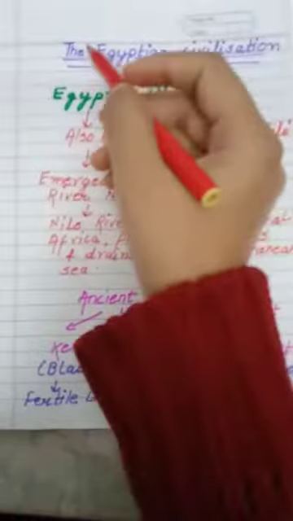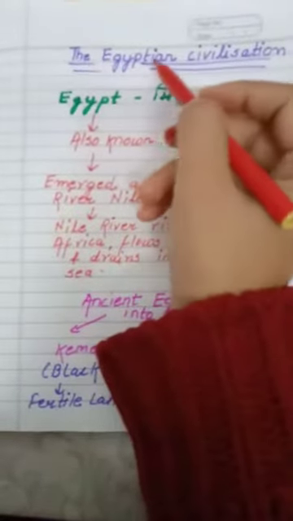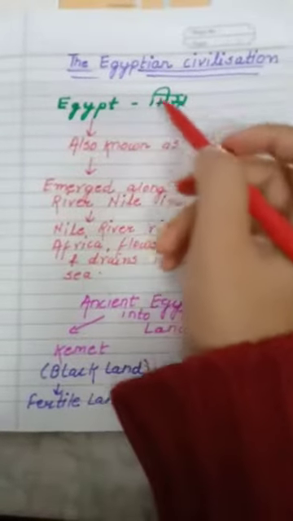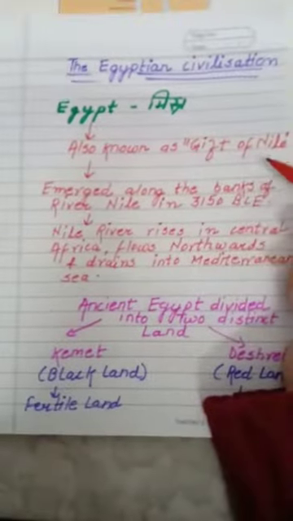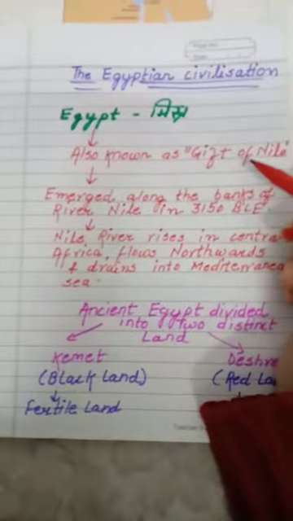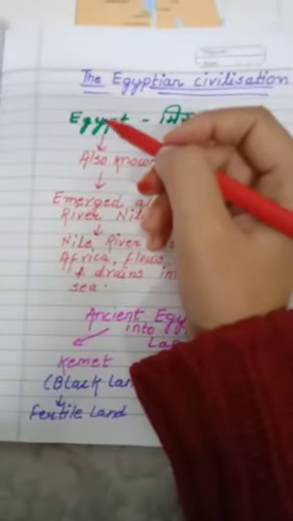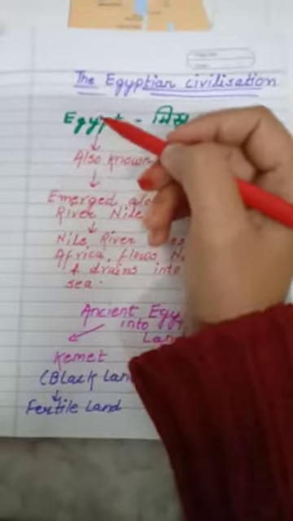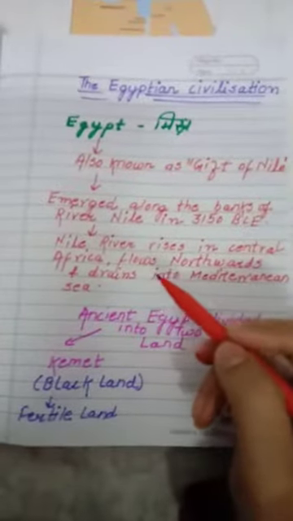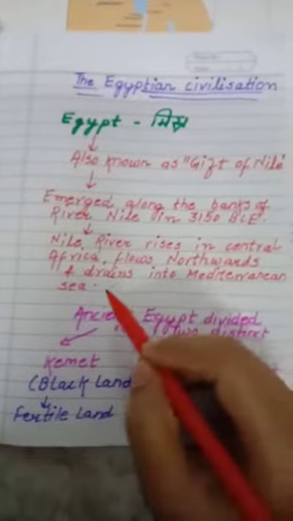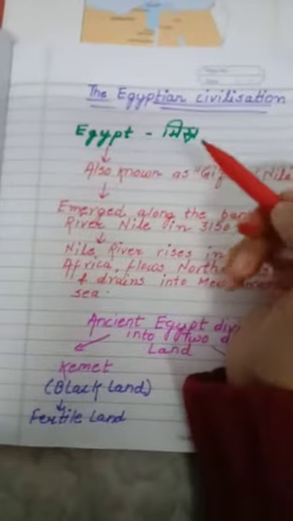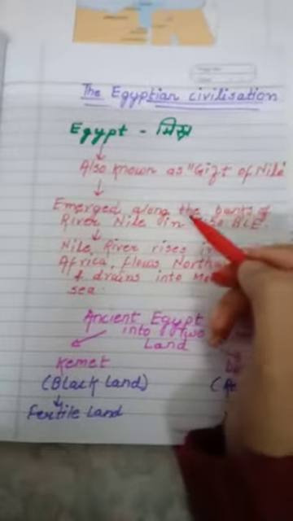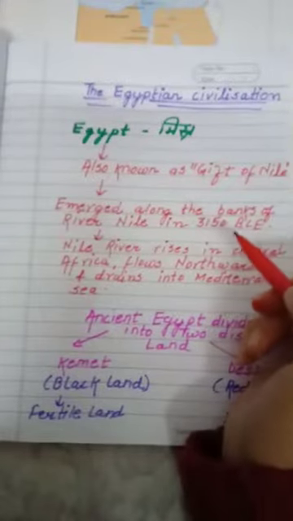See, what is written? The Egyptian civilization. What is the meaning of Egypt? Egypt is a place. In Hindi we call it Misr. It is also known as the gift of the Nile. Why is it called the gift of the Nile? Egypt is famous for its river Nile, which is located in Central Africa and flows northward and drains into the Mediterranean Sea. It is called the gift of the Nile because it emerged along the bank of the river Nile in 3150 BCE.